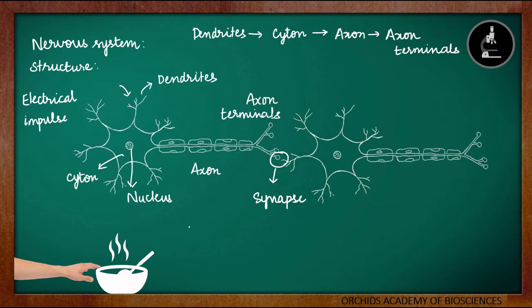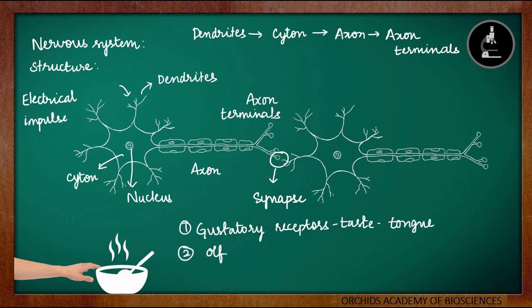For example, we can take a few examples like the gustatory receptors, which give us the information of taste. And how do we taste the food? Through our tongue. So the gustatory receptors are present in our tongue. Another example can be olfactory receptors. The olfactory receptors help us to sense the smell, and we smell through our nose. So the olfactory receptors are present in our nose.